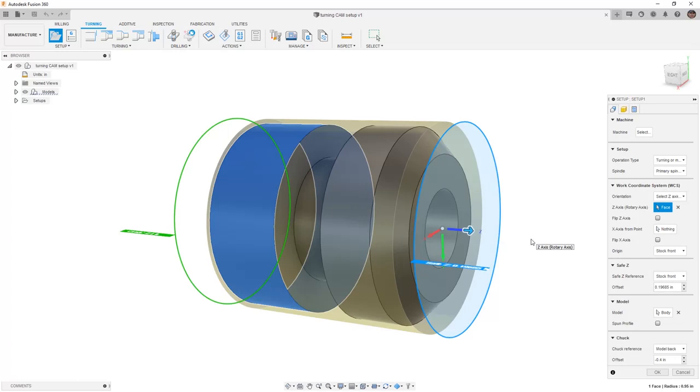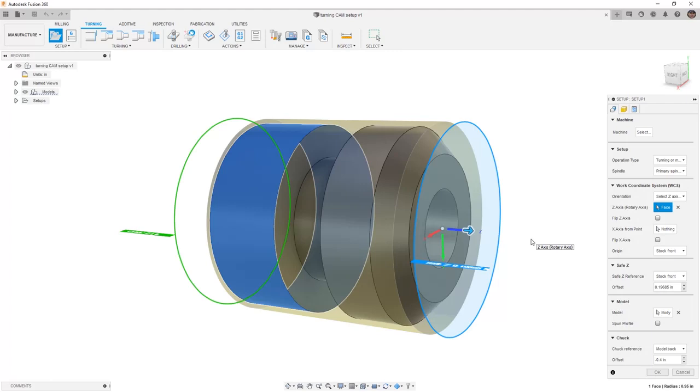and if we rotate this, we have positive X pointing towards us. Now, in most CNC lathes, the default orientation for the tool is going to be coming from the positive X direction. So we are going to note that the positive X direction is pointing toward us standing in front of the machine. Many different CNC machines will have different orientations for where the tool is coming from, and it will be important to understand your specific machine to make sure that your tools are coming from the correct orientation inside of Fusion.